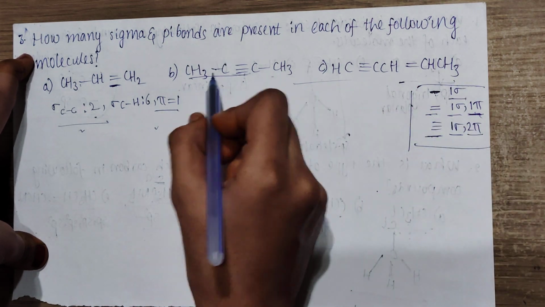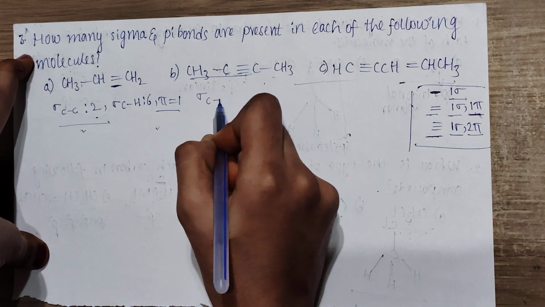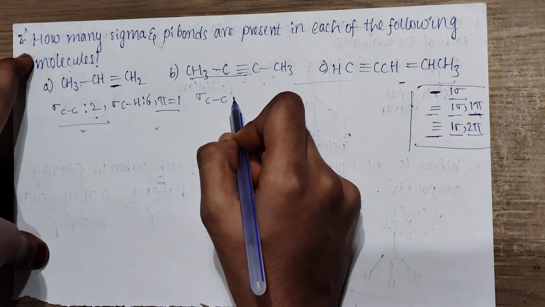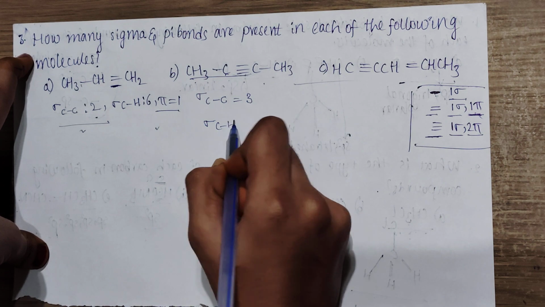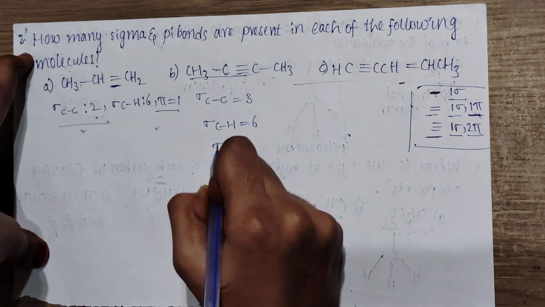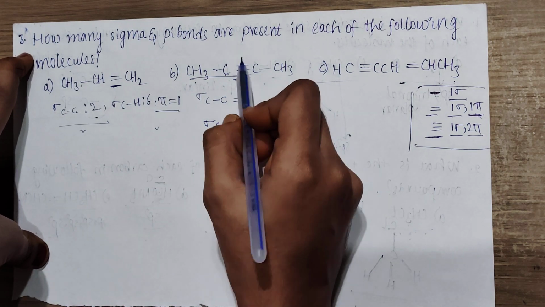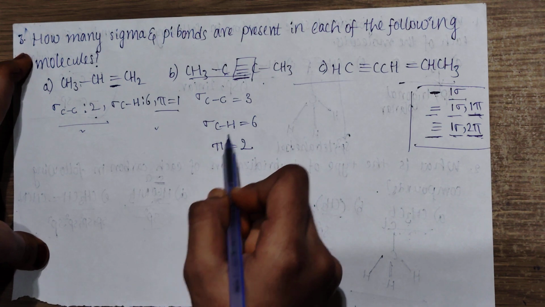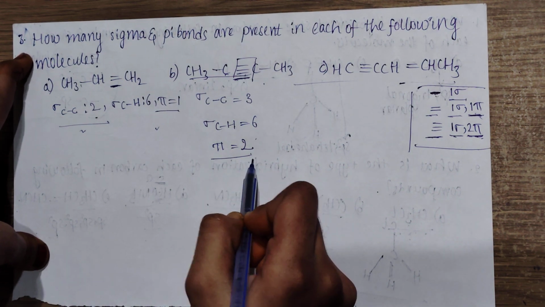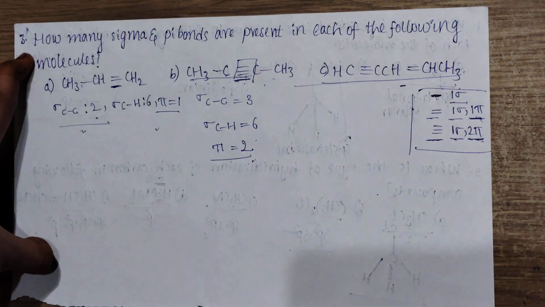And while coming to option B, the sigma carbon-carbon bonds are 3, sigma carbon-hydrogen 6, and pi bonds are 2. Here it is a triple bond. A triple bond consists of 1 sigma and 2 pi bonds. So here the pi bonds are 2. Try this question as homework.